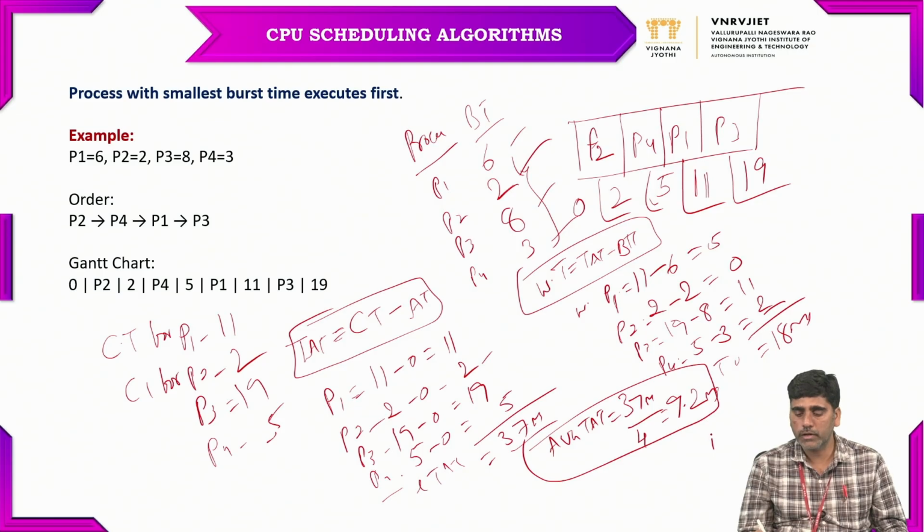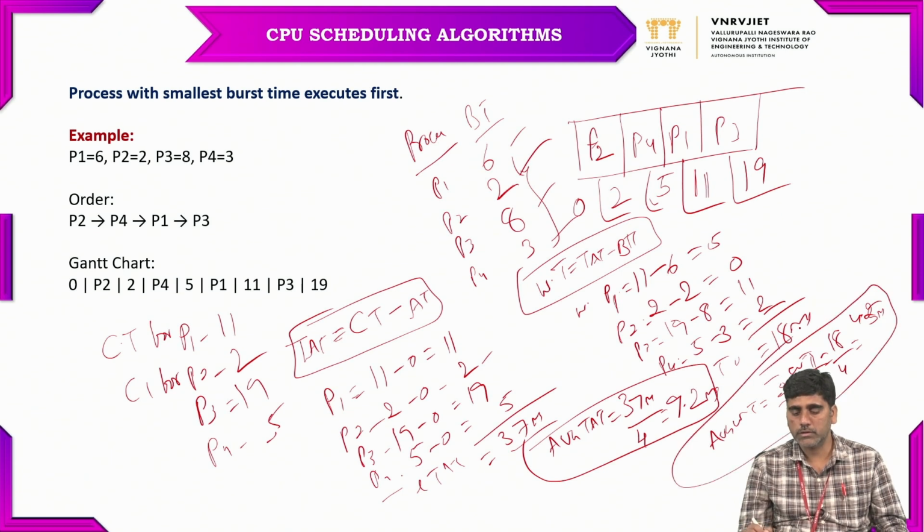So from this, what do we have to find? The average waiting time. Average waiting time equals the total waiting time for all processes divided by the total number of processes. That is 18 divided by 4, which is 4.5 milliseconds. So this shows that it minimizes the average waiting time for each and every process compared with the turnaround times. So this is the way we can execute the shortest job first